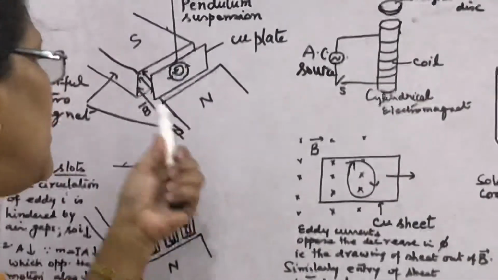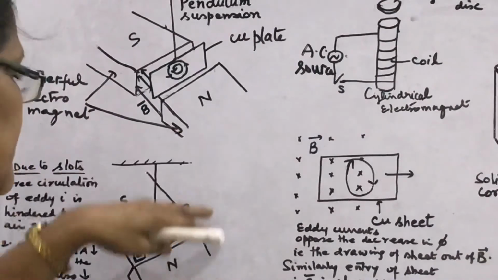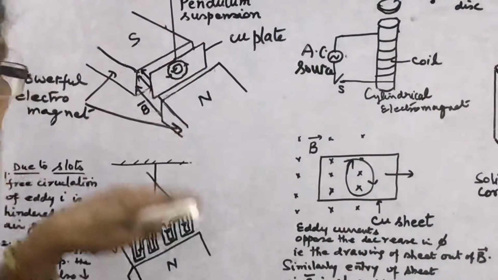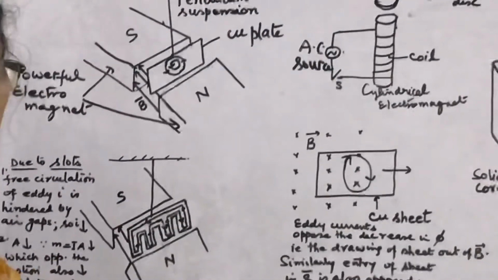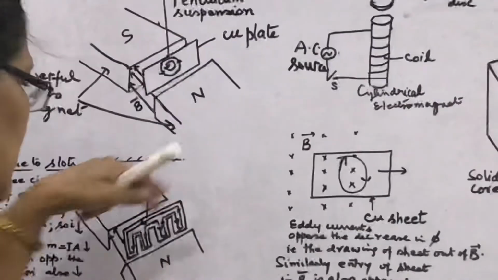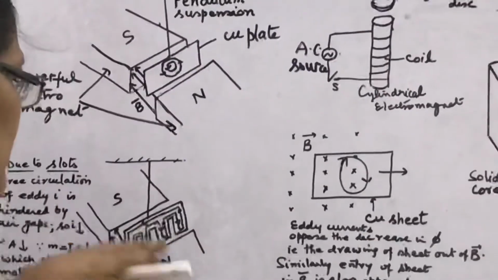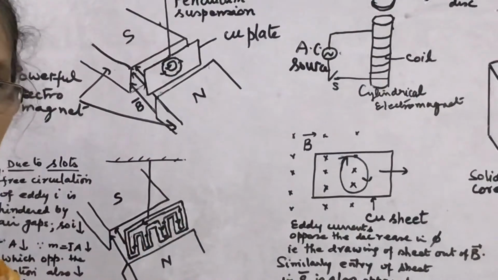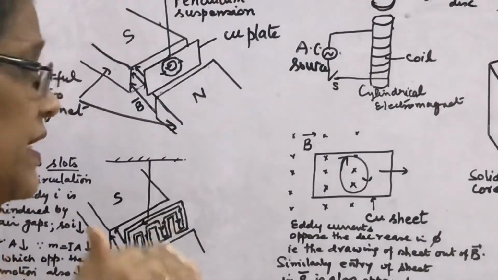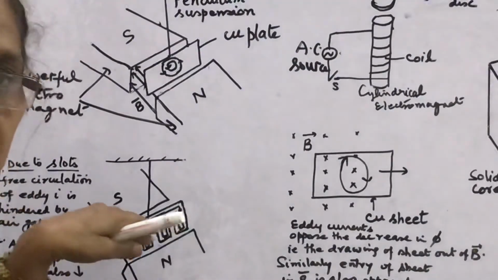To make it swing freely, what do you have to do? You have to reduce the area of this copper plate. Since the plate is oscillating in the presence of these electromagnets, how do we reduce the eddy current so that it can swing freely?